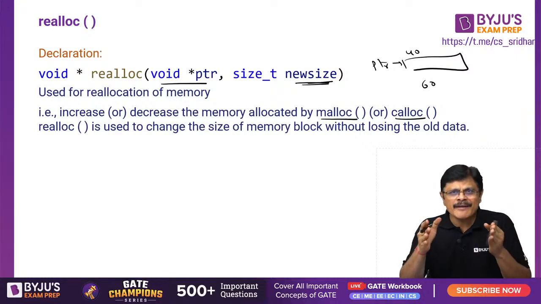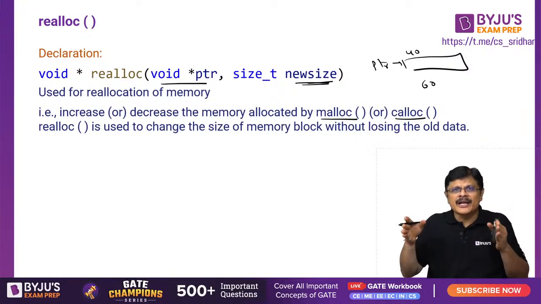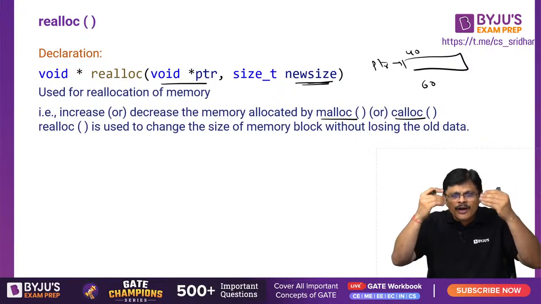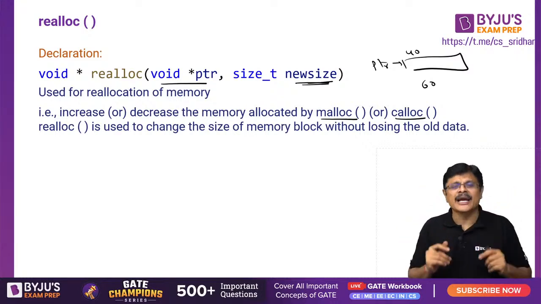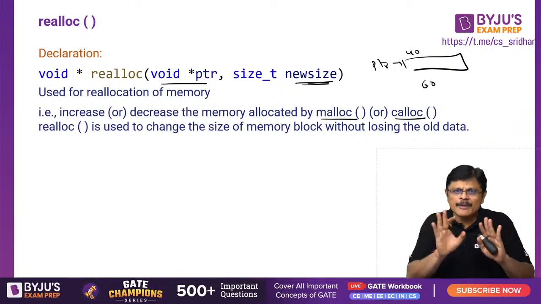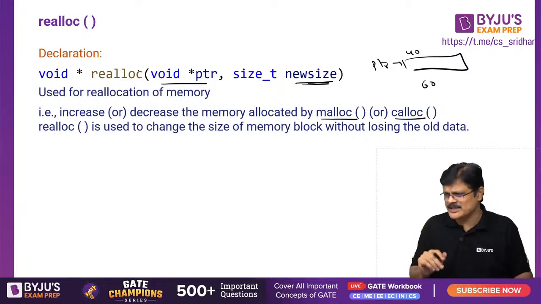And the address of the new memory will be written, my dear friends. Suppose the memory is not available here, but somewhere else it is available. What happens? Somewhere else the memory will be created, the elements are copied into that, and the new address will be written by this realloc. Suppose the new place is not available, it will keep the old data. Old data is not lost by using realloc, my dear friends. Please remember that.